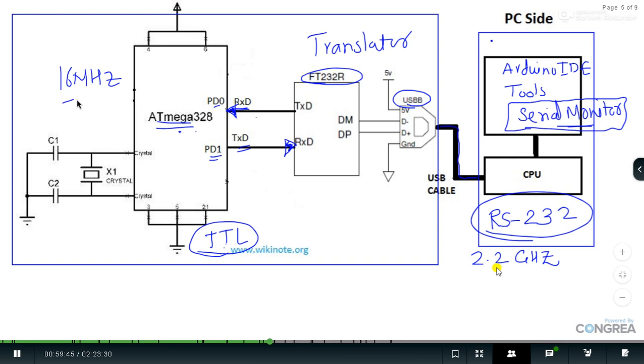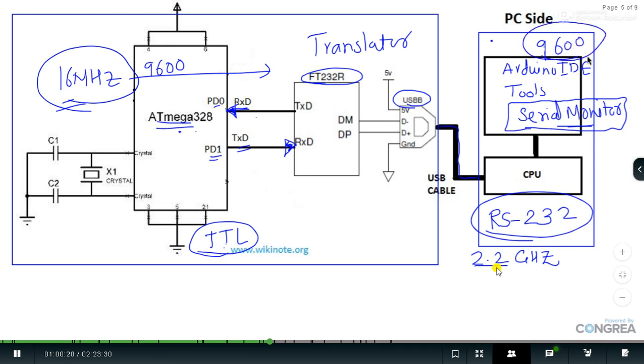Okay, so this is 16 megahertz and this is 2.2 gigahertz. This 2.2 gigahertz frequency is the highest operating speed of your CPU, and here it's a 16 megahertz frequency. So we have to match up their speed. If one is transmitting data at this much frequency and the other's operating speed is 2.2 gigahertz, then there will be a huge difference between them. So make sure that the data is transmitted at this data rate, and your PC should also receive the data at the same baud rate. That's the importance of the baud rate over here.